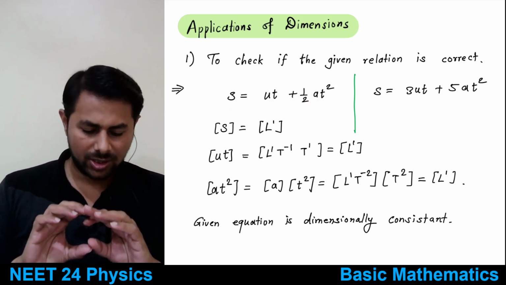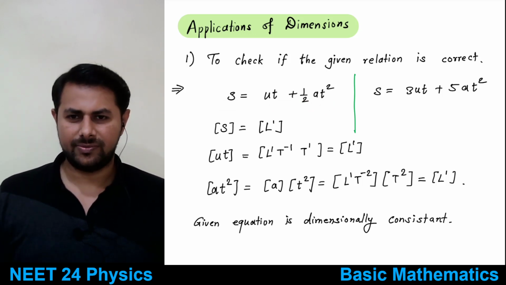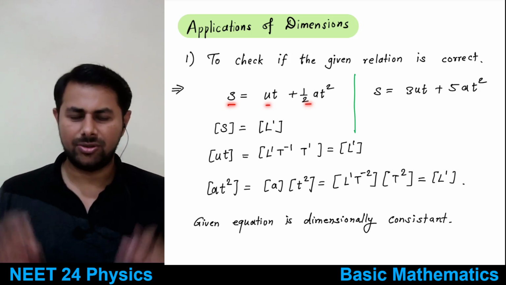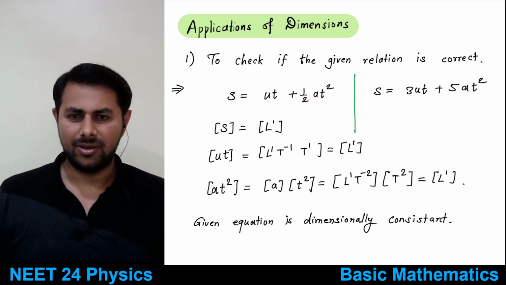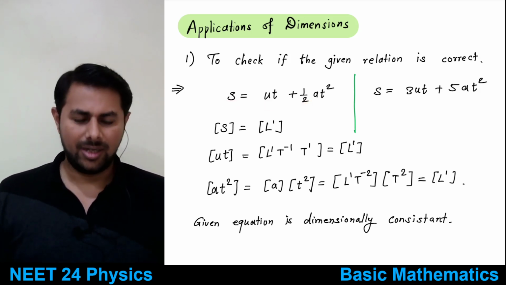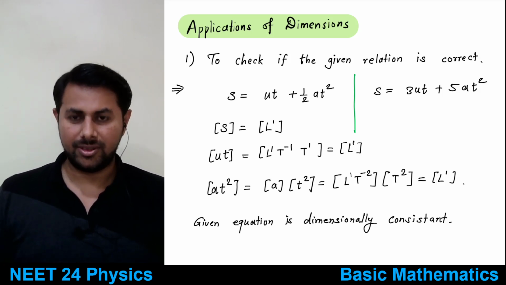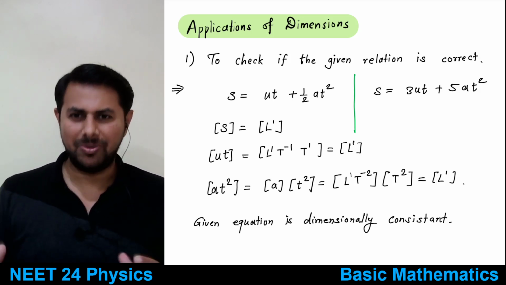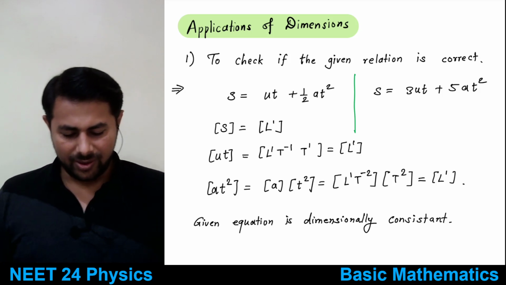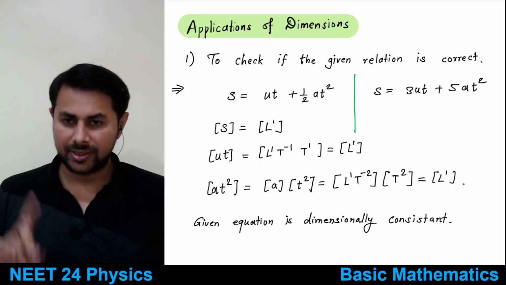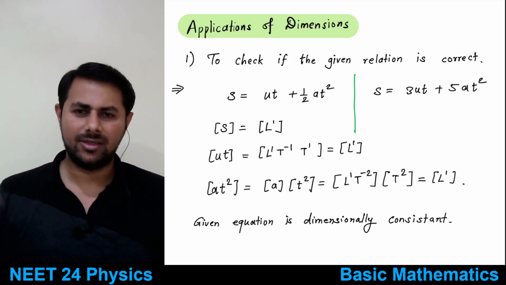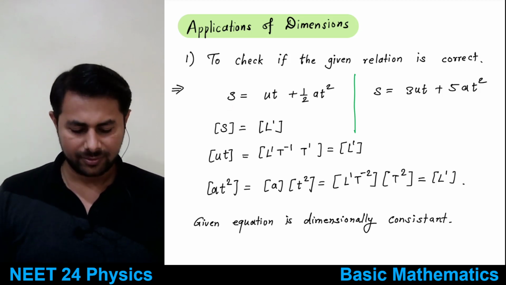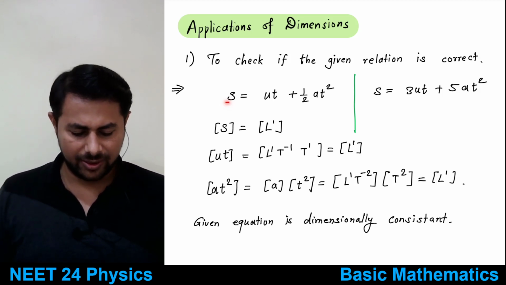So the dimensions of all the terms in an equation should be equal, they should be the same, then only it could be correct, right? I will explain why I'm saying it could be correct and I'm not saying it will be correct, okay. But if dimensions are not matching, it will be definitely wrong, right? You can check it very easily.